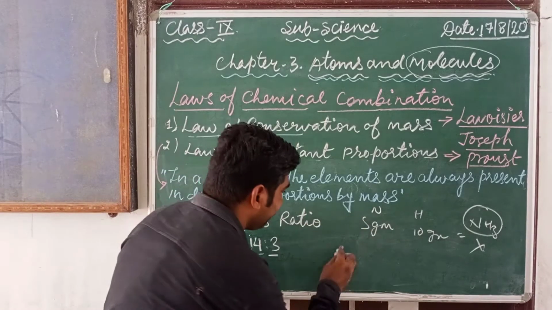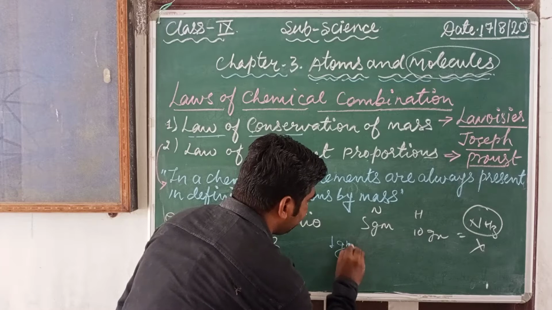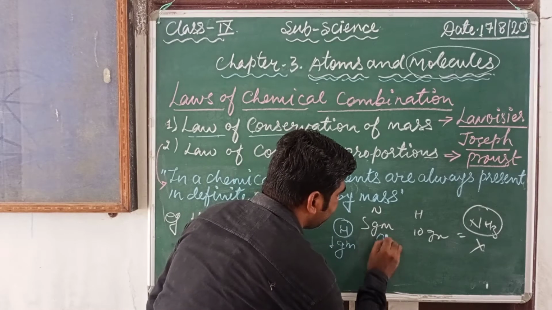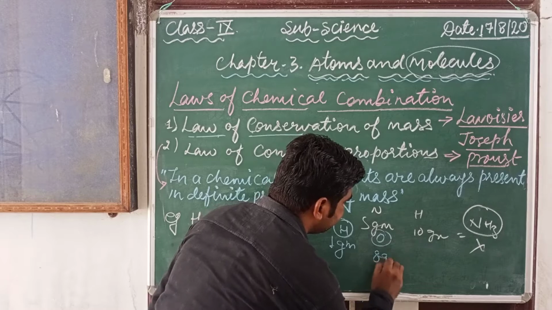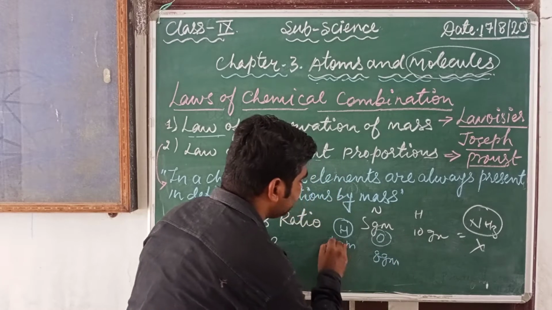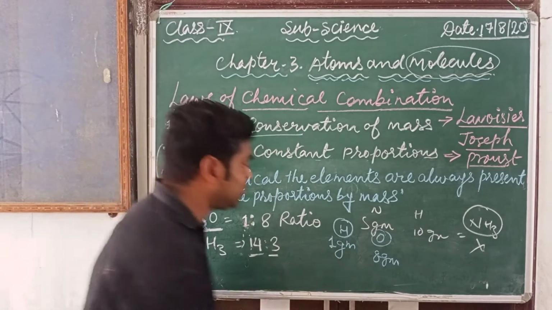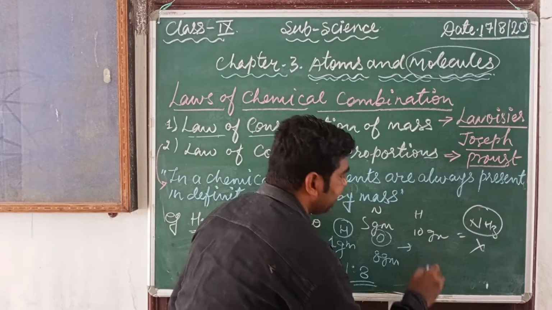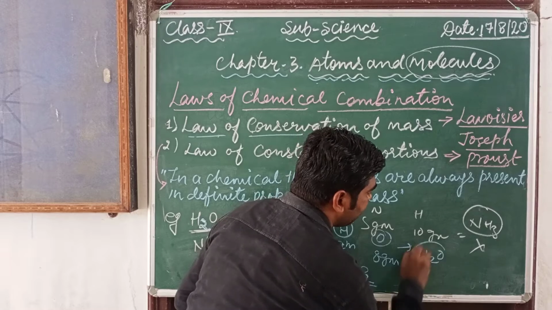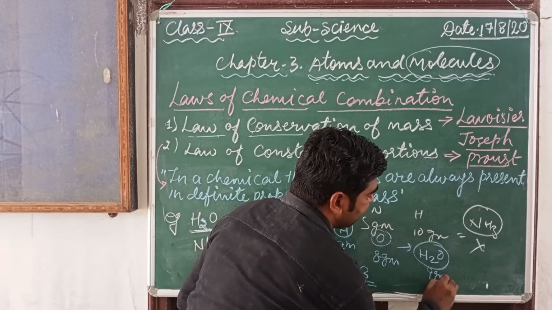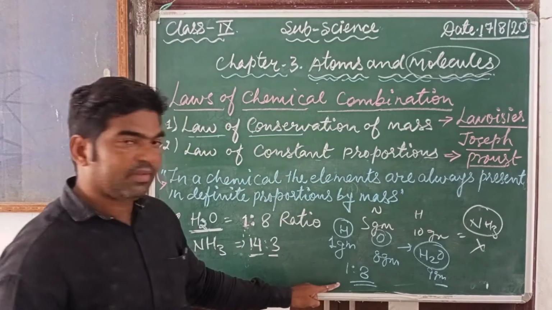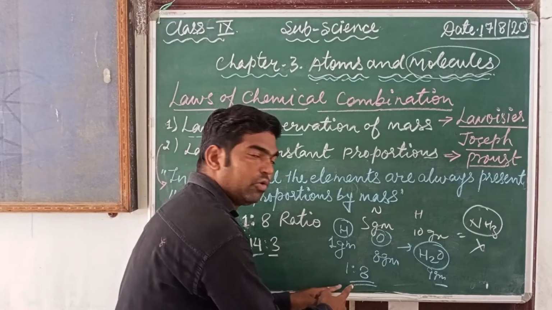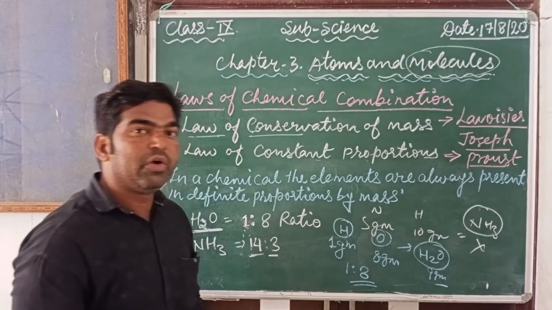Means if you are taking 1 gram of hydrogen, for oxygen you should take 8 grams, means the ratio of the mass is 1:8. Only in this condition can you get H2O, which is 9 grams.